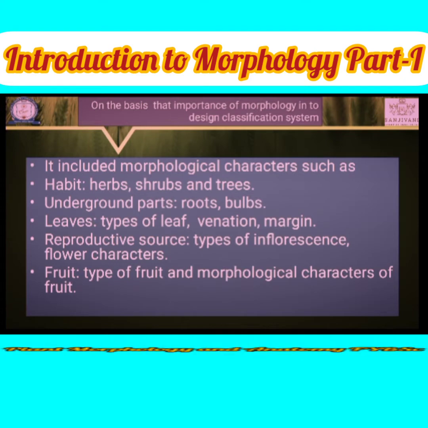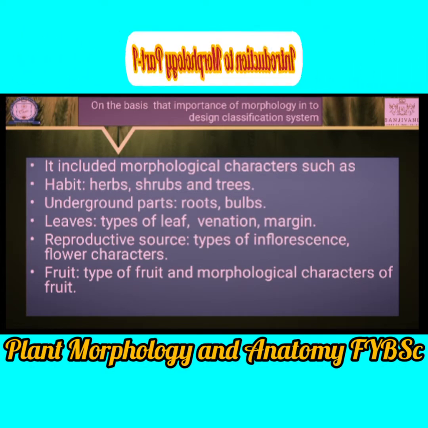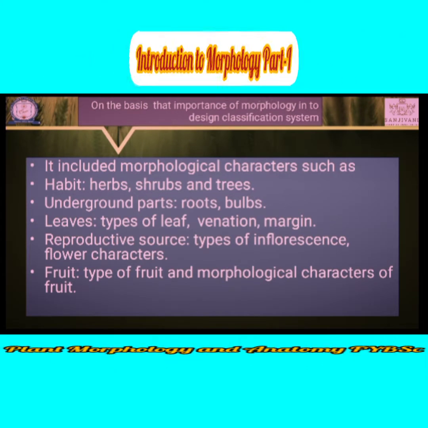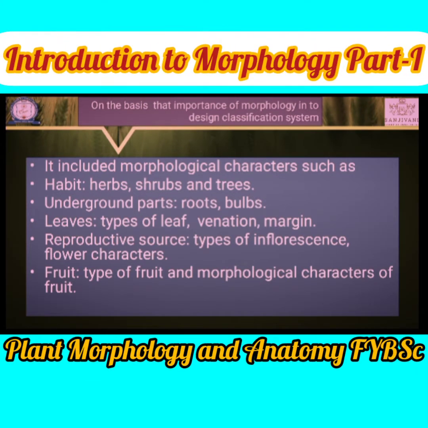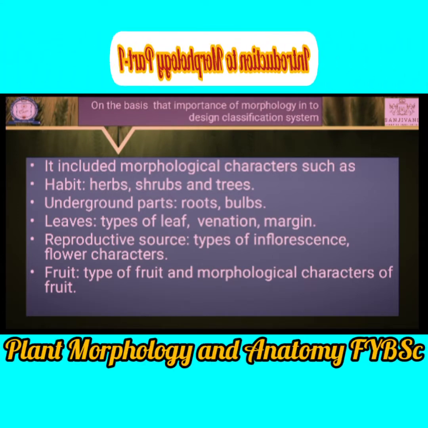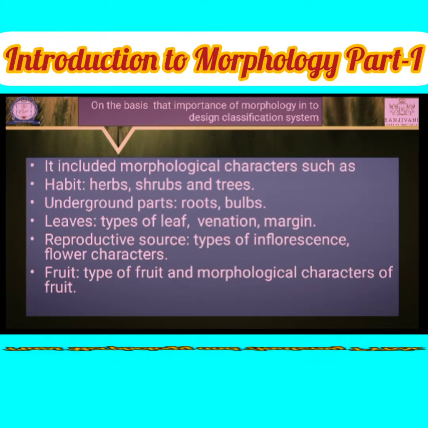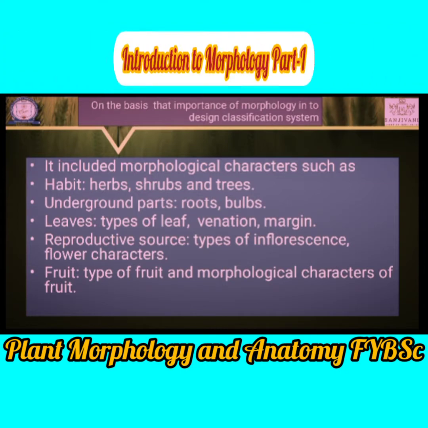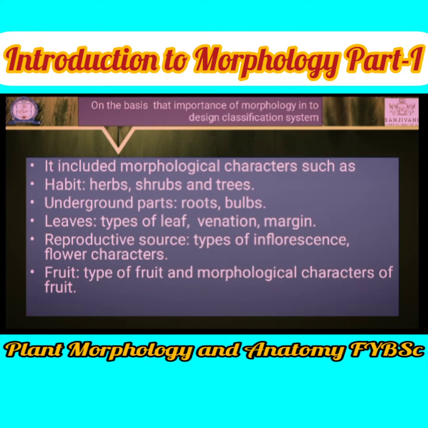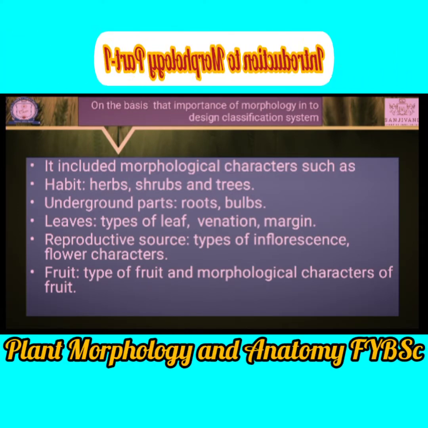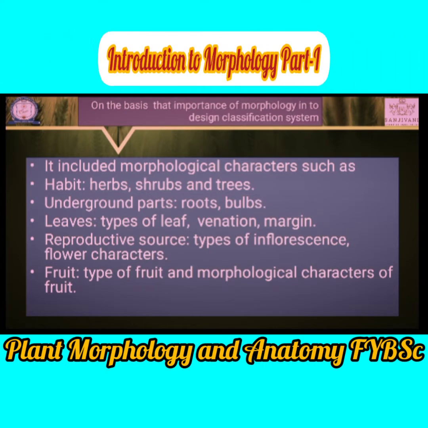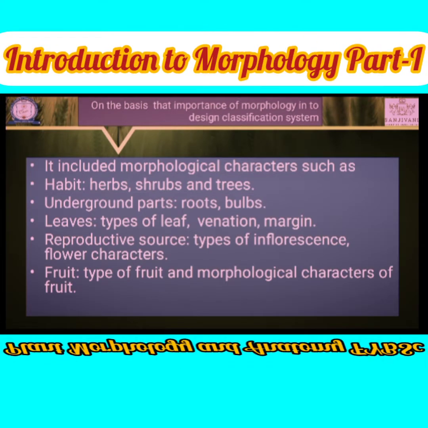Okay, then second, underground parts. Underground parts, that means roots or bulbs, are used to describe the plant. Then leaves. Leaf characters such as which type of leaves are present in the plant, which type of venation, which type of leaf margin, are useful. Then reproductive parts, that means inflorescence and the character of the flower.